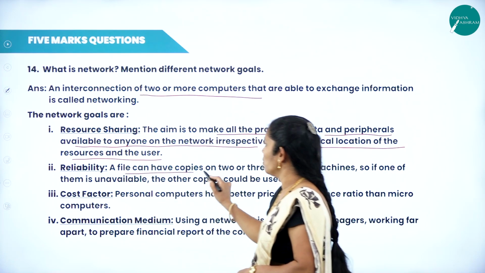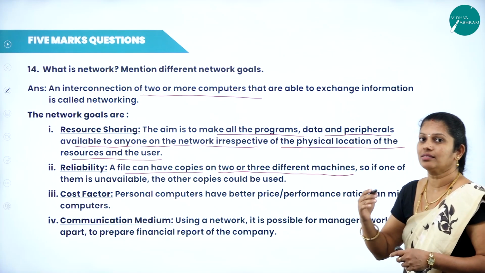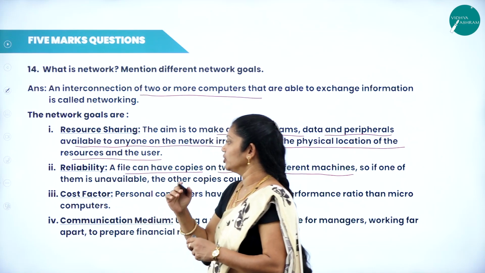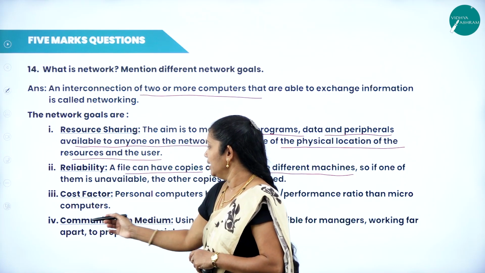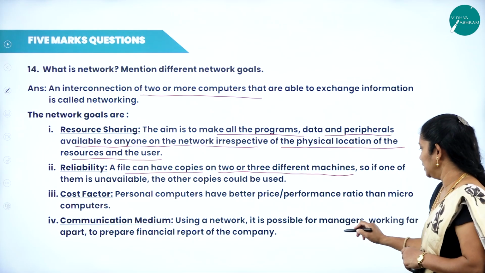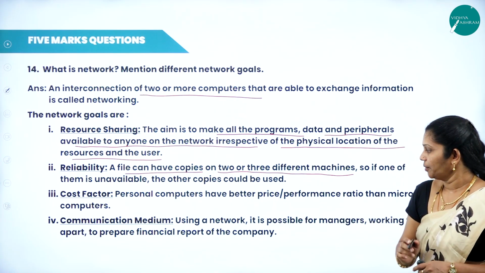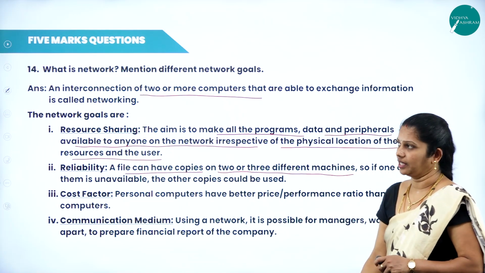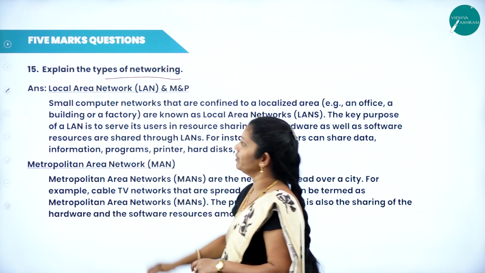Reliability, that is, a file can have copies on 2 or 3 different machines. If one system loses the data, from another system we can access the data. Then the cost factor: only the installation cost will be more, afterwards the cost is less. And communication medium: using a network, it is possible for managers working apart to prepare the financial report of the company here. For communication purposes, these are a few needs of networking. Next we'll move on. The next one, explain the types of networking.